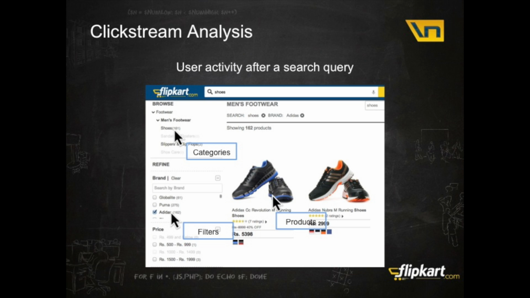And a click on this actually signifies that for the query shoes, he is interested in these refiners to get better results. Now, if I were to leverage this data to promote these results higher up in the next searches, then I've solved the problem. I've made it easy for the user to find the products he's looking for.